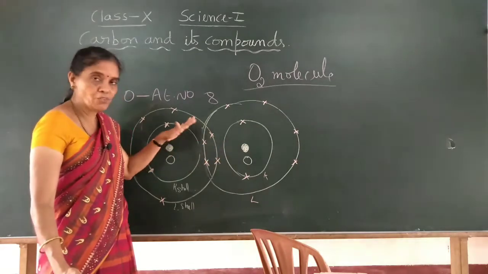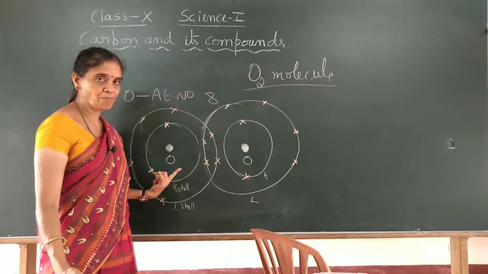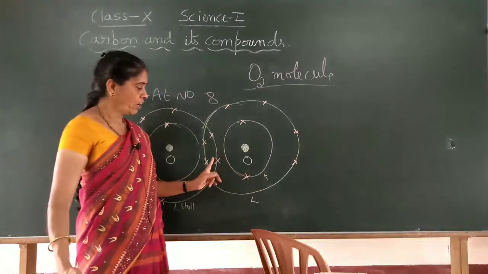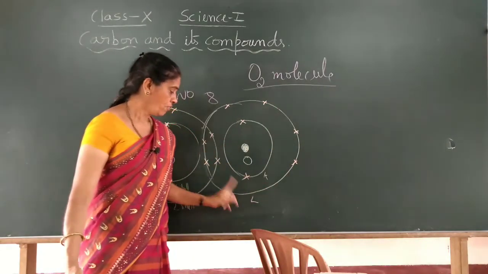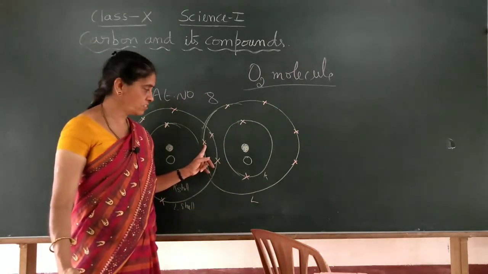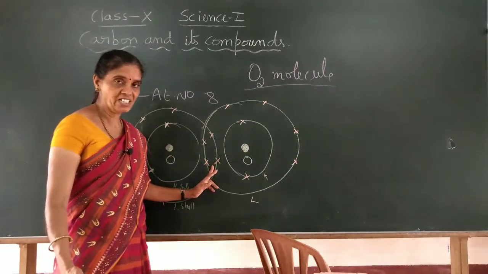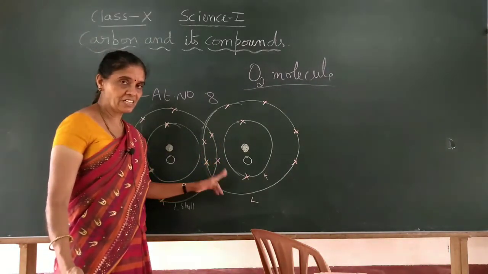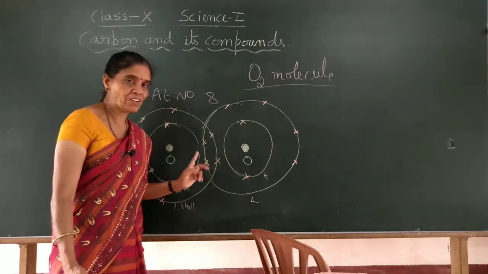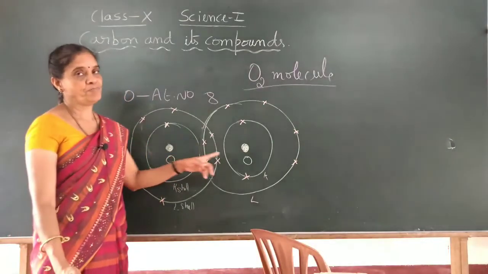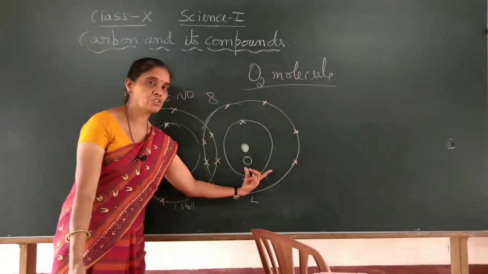So totally it now has 8 electrons, which is needed for the stability of this atom. Now for this oxygen atom, count the outermost shell: 6 electrons, and this atom also gives 2 electrons for sharing. Each atom shares the same number of electrons, so this shares 2 electrons, as well as this atom shares 2 electrons.